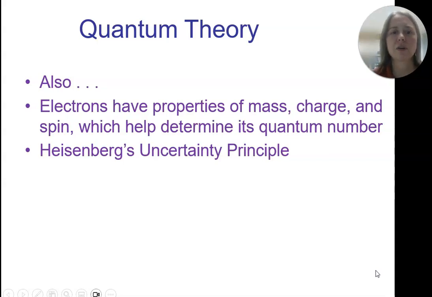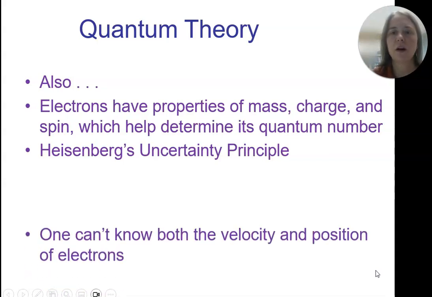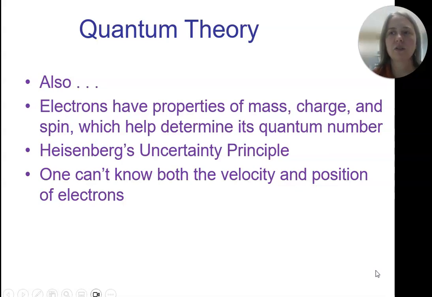Also, Heisenberg's uncertainty principle. Dr. Heisenberg studied electrons and waves and all this stuff in the early 1900s. What this principle says is that you can't know the velocity and the position of an electron.